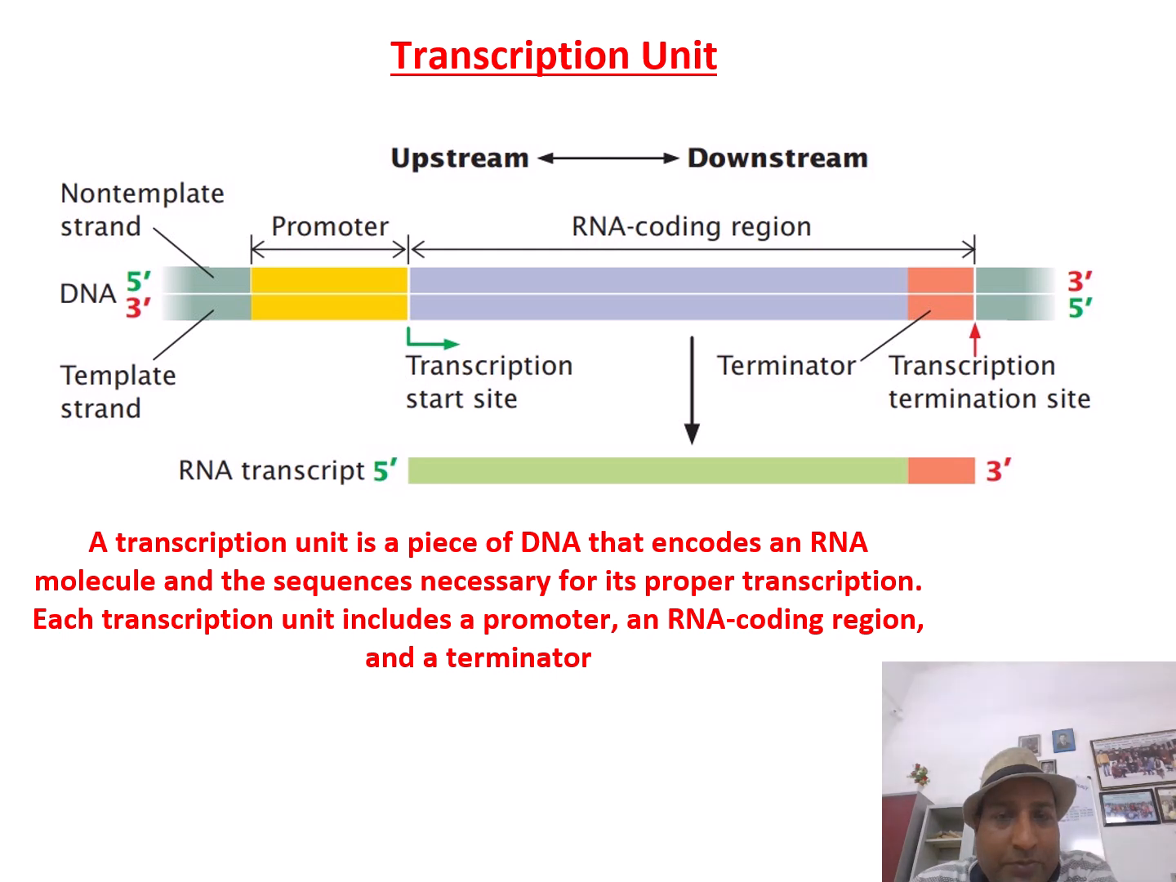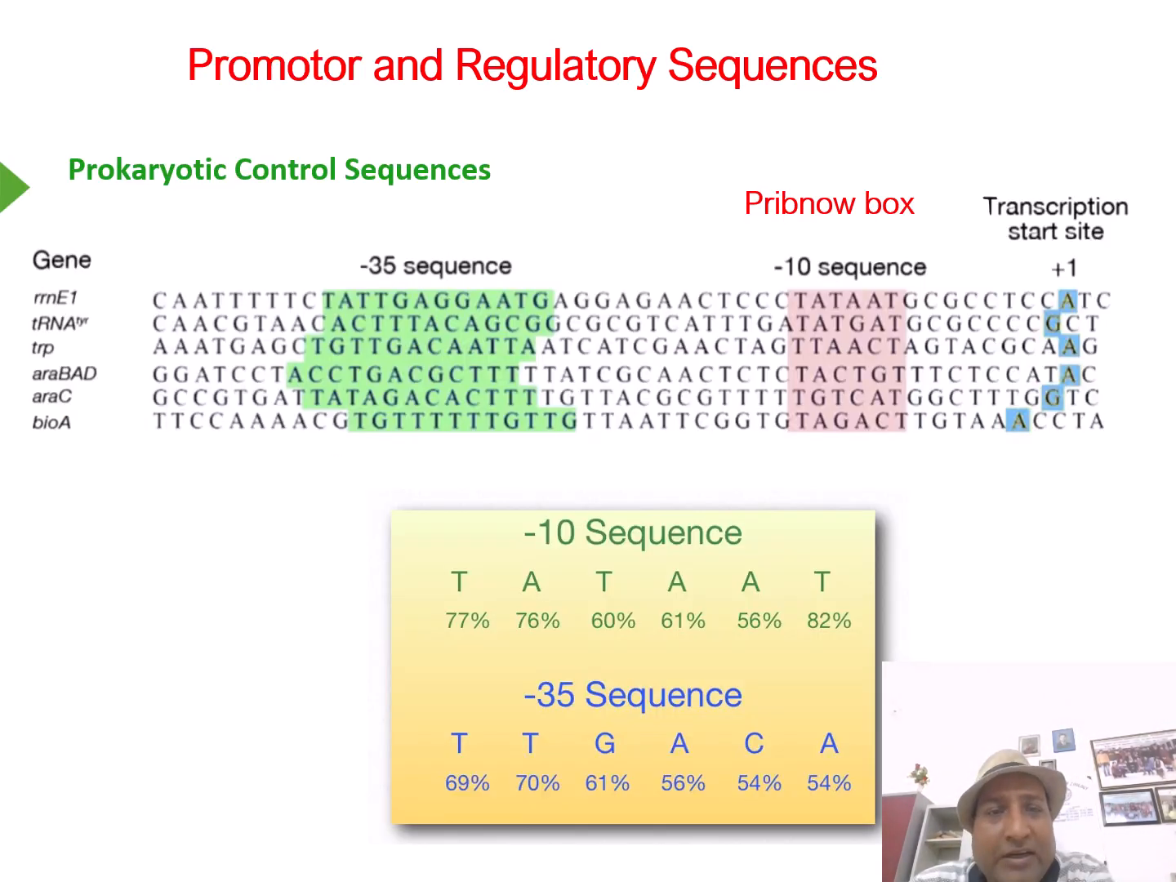The promoter is the regulatory region where the RNA polymerase binds and transcription starts from a point that is known as the transcription start site or TSS, and it ends at the transcription termination site. And so it is an RNA transcript, 5 prime to 3 prime. So what are the promoters?